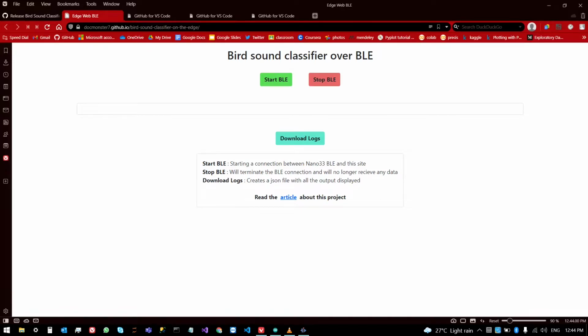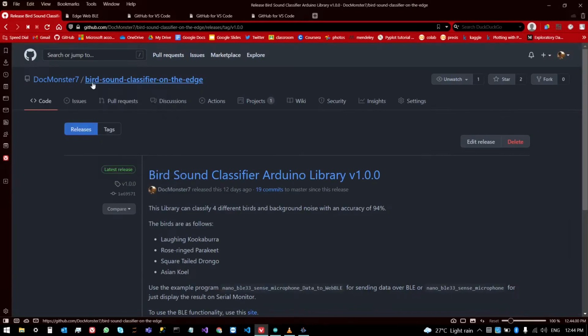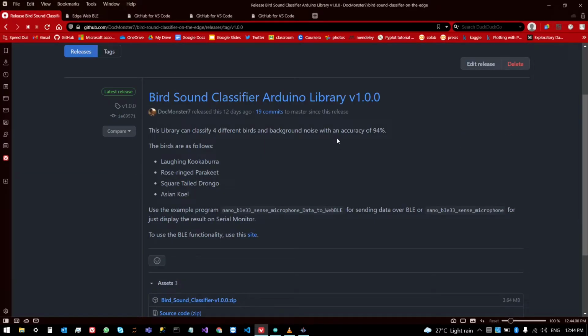So if you want to just take a look at the demo and test out our model, you can head over to our GitHub page and check the releases tab, that is Dogmaster 7 slash bird sound classifier on the edge. The latest release is 1.0.0, and by the time this video comes out we'll be releasing 1.0.1 or 1.1, depending. The last library which we tested had 94% accuracy, but the latest library which I am demoing right now has 97% accuracy on Edge Impulse as well as Nano 33 BLE. So without further ado, let's get started with the demo.